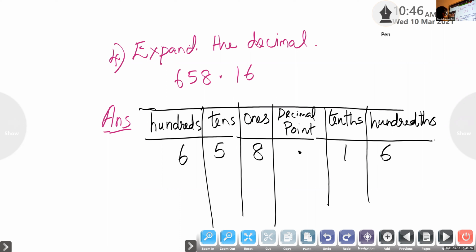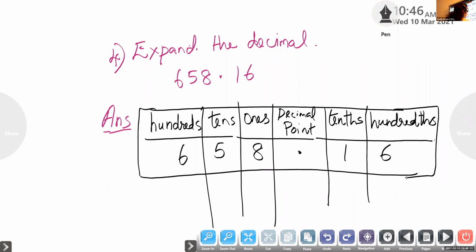Write the question in the place value chart. Then write the expanded form below that. Muhammad Amil, are you writing?